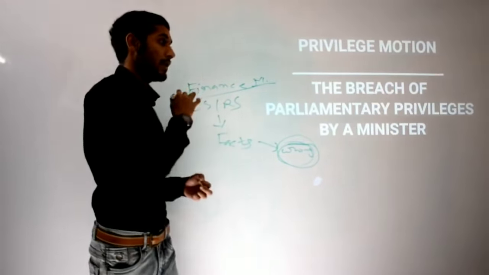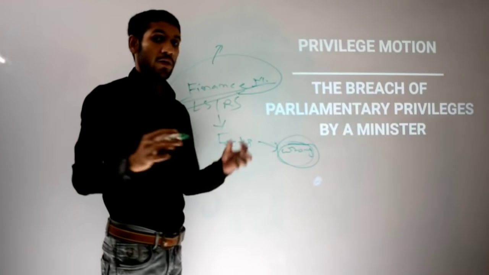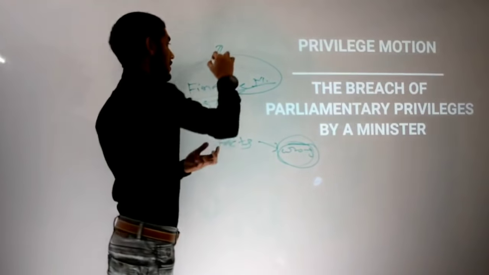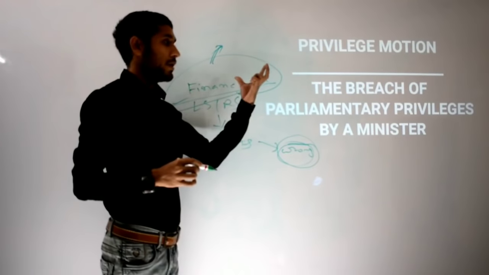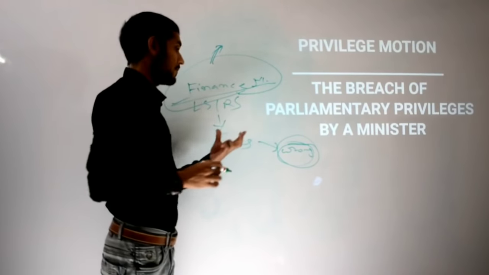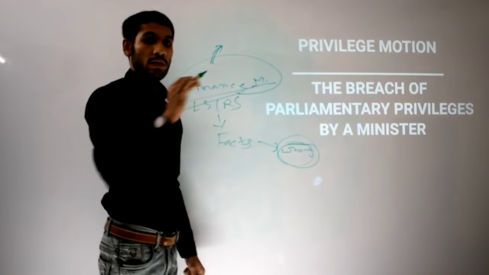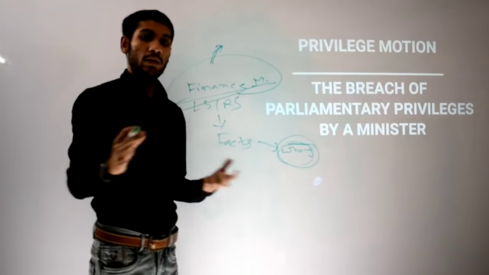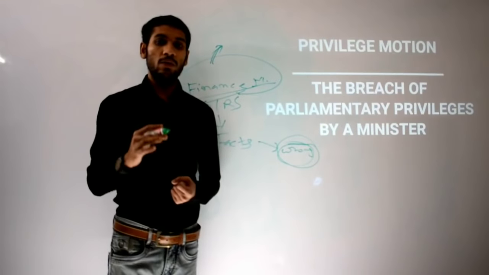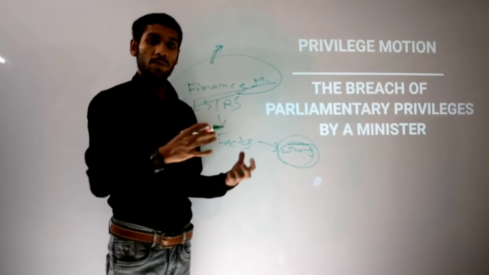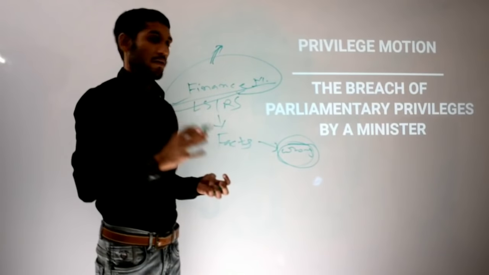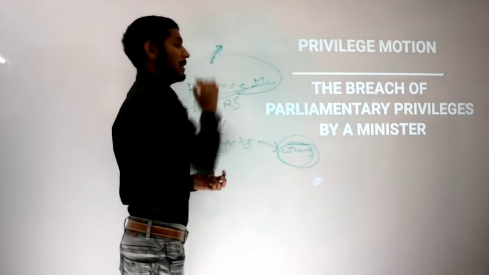If that has been done, any MP of the house, except the MP who has breached the limit, because if anyone has committed a crime, why would he go to the court and say, I have done this crime, please give me punishment? So understand it that way.